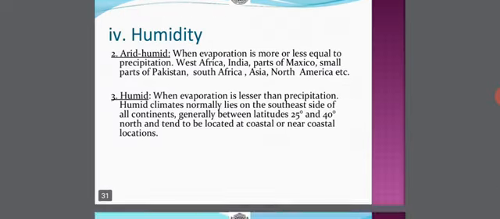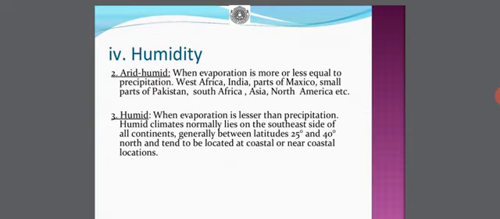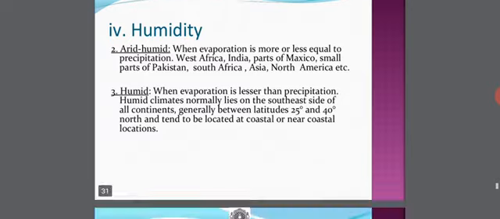Then, the second one, arid humid. When evaporation is more or less equal to precipitation, West Africa, India, parts of Mexico, small parts of Pakistan, South Africa, Asia, North America, etc. come under this arid humid zone. Then about the humid zone, when evaporation is lesser than precipitation, humid climates normally lie on the southeast side of all continents, generally between latitudes of 25 and 40 north, and tend to be located at coastal or near coastal locations.